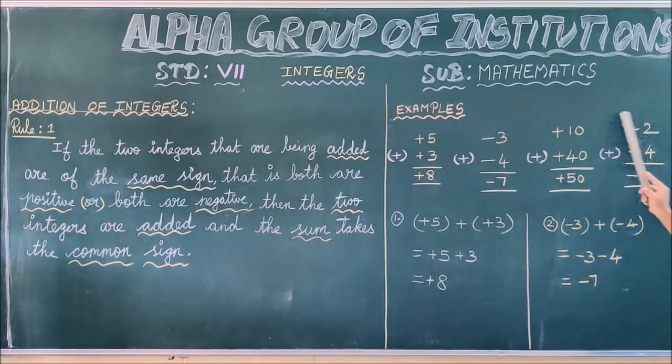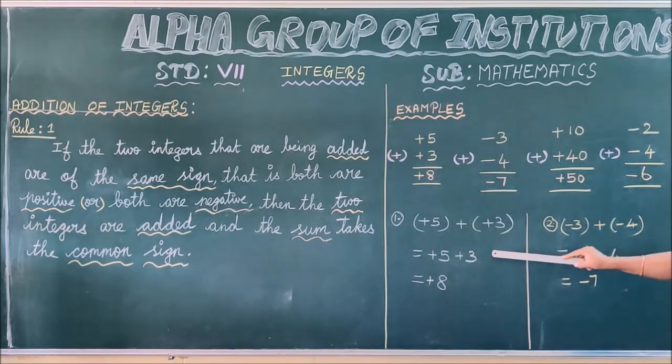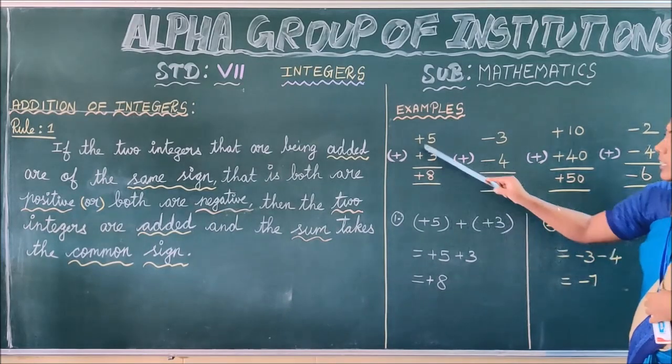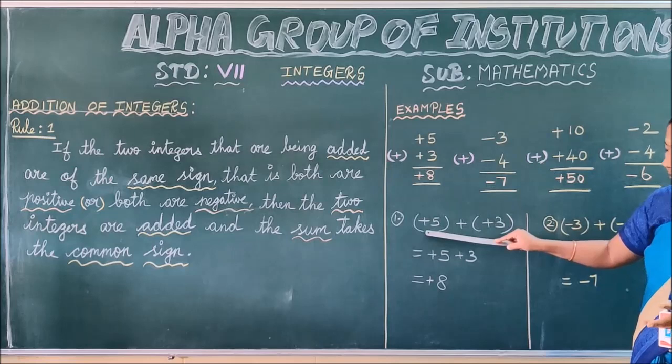This is, children, the vertical type of representation of addition of integers. And this is the horizontal representation of addition of integers. See the first one here, plus 5. Now we are writing here plus 5.